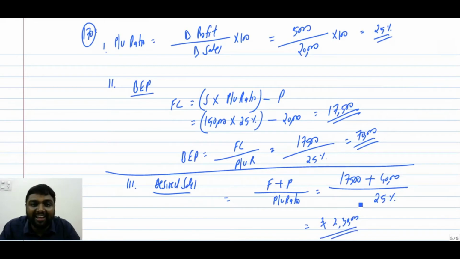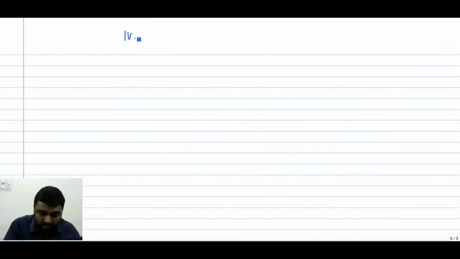If we want a profit of 40,000, we need desired sales of 2,30,000.